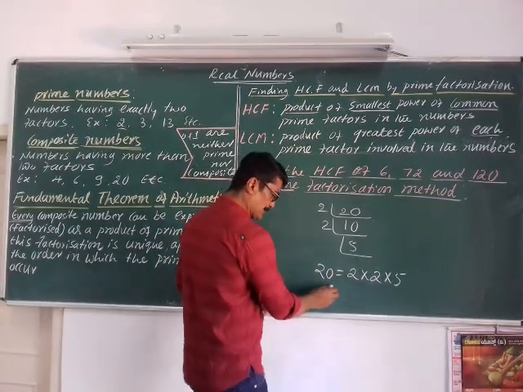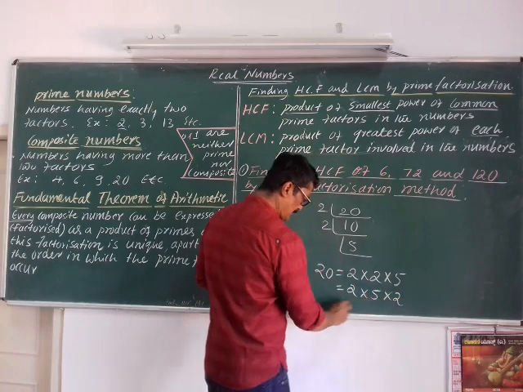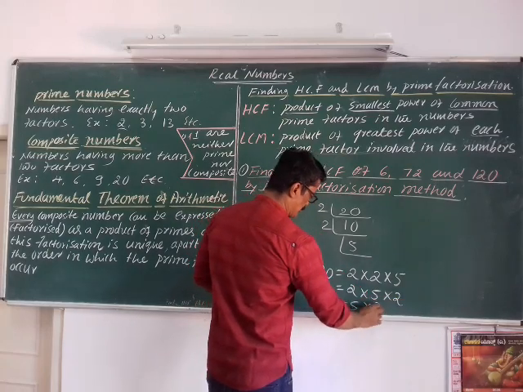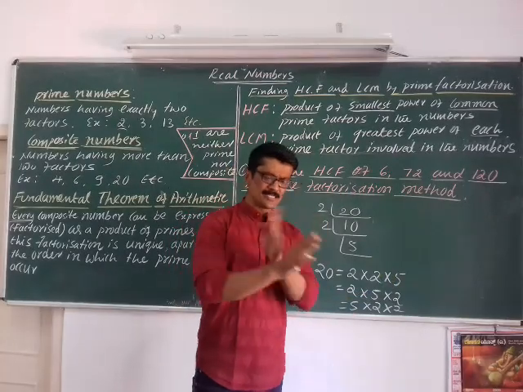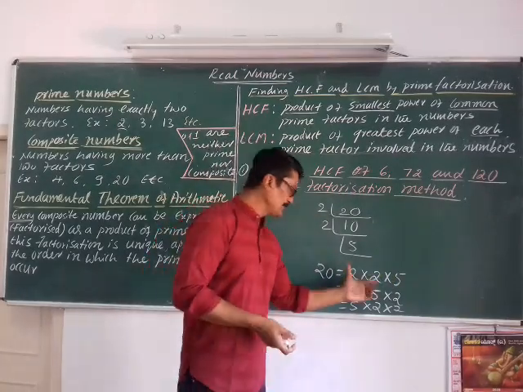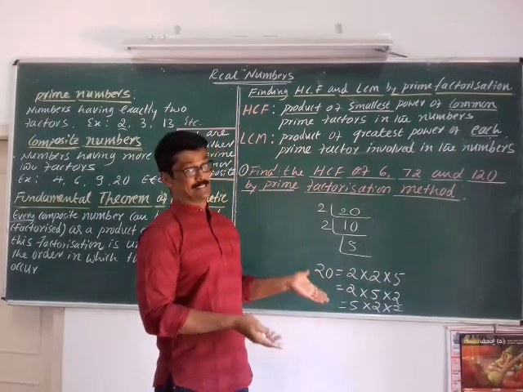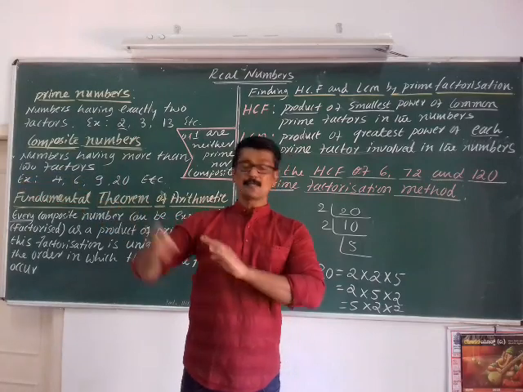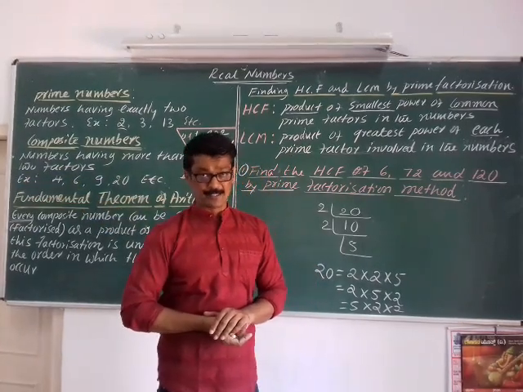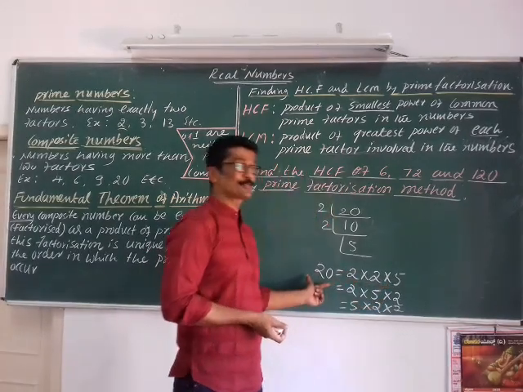I may write 20 as 2 into 5 into 2, or I may write 5 into 2 into 2, whatever the order in which we write the primes, and this is unique. That means this prime factorization is for 20. Other composite numbers will have some other prime product, but this is unique for 20.